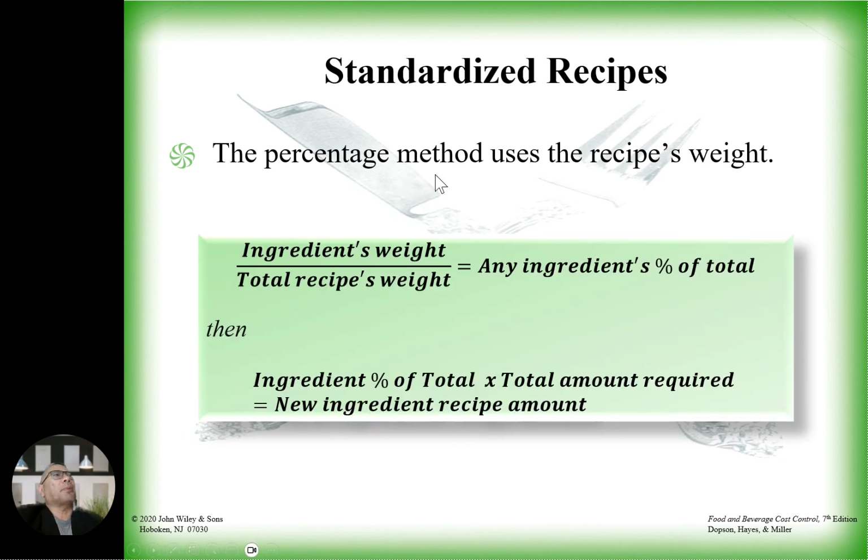Standardized recipe. The percentage method is based on the recipe weight. Ingredient weight divided by total recipe weight is the percentage of the total. Then the percent of ingredient, percent of total, times total amount required gives the new ingredient recipe amounts. So this is a standard recipe. If you see a coffee sachet, such as chai tea, coffee sachet and other coffee sachet for milk and 3-in-1 coffee sachet, they use percentage, standardized percentage, okay?